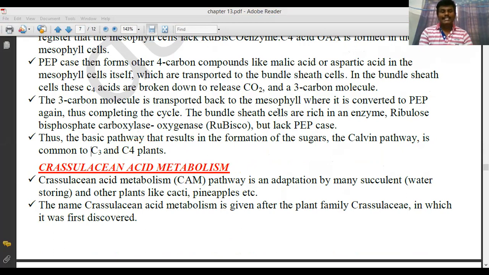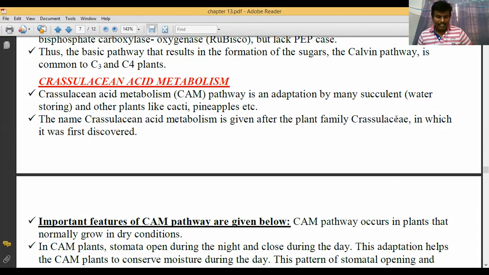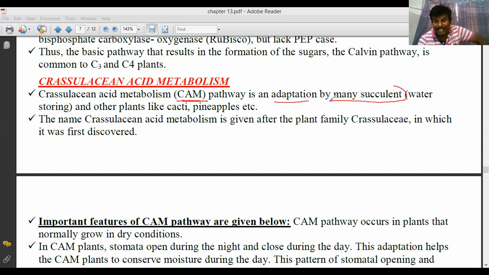That is the crassulacean acid metabolic pathway. It is an important topic. Crassulacean acid metabolism, short form CAM pathway, is a kind of adaptation by many succulent and other plants like cacti and pineapple. Succulent plants are nothing but water storing plants, plants which can store water in their parts. Simply, desert plants show succulent stems in their body.